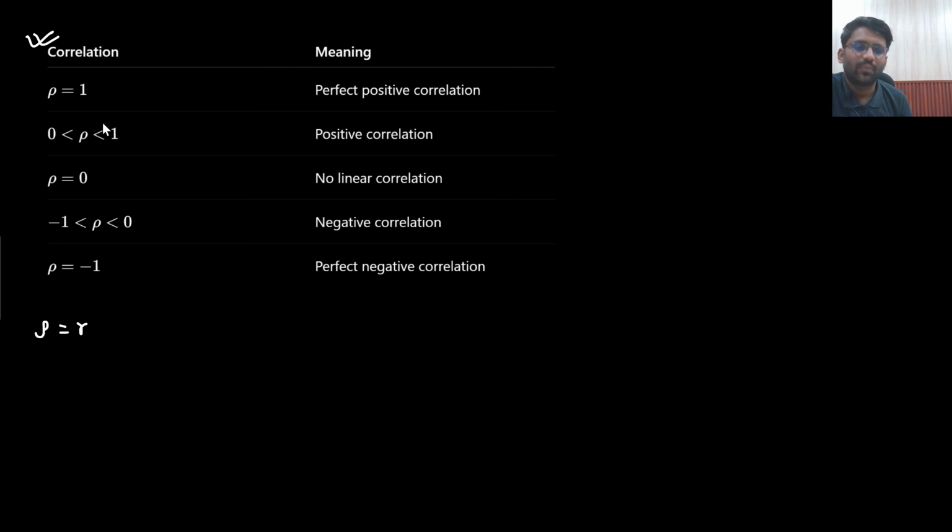Between 0 to 1, positive correlation. Rho equals to 0, no correlation. Between 0 to -1, negative correlation. And rho equals to -1, or r equals to -1, perfect negative correlation. And r will always be between -1 to 1 only.